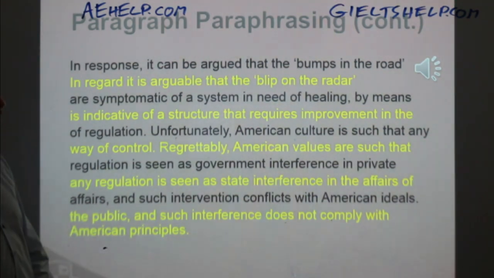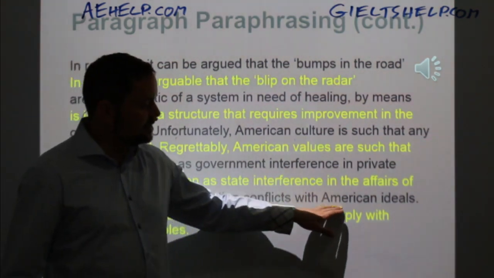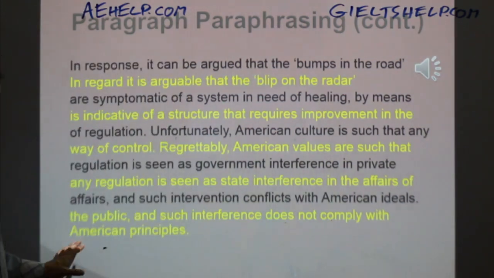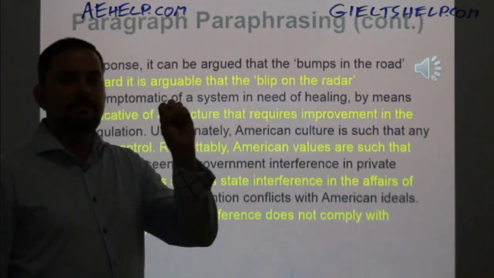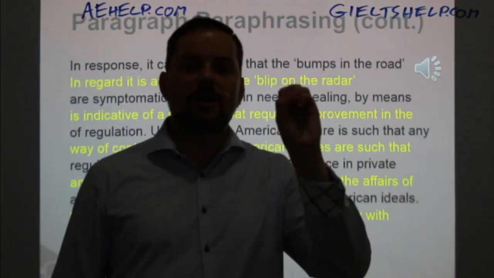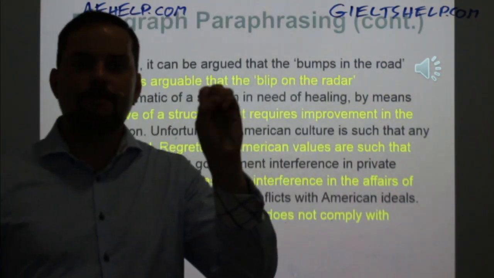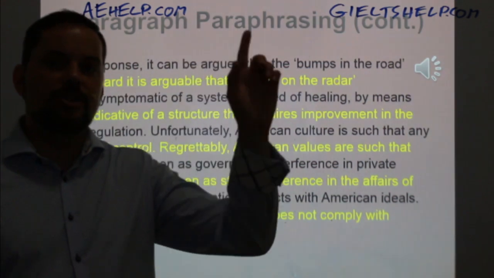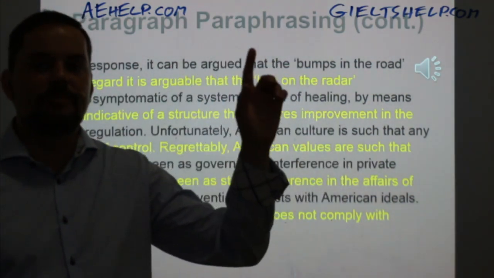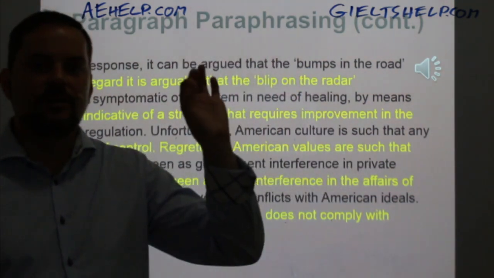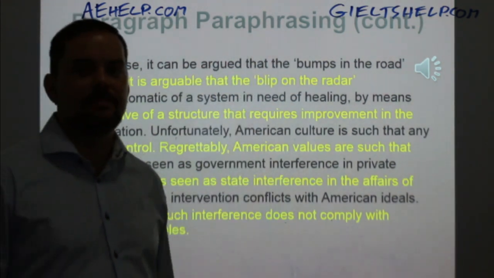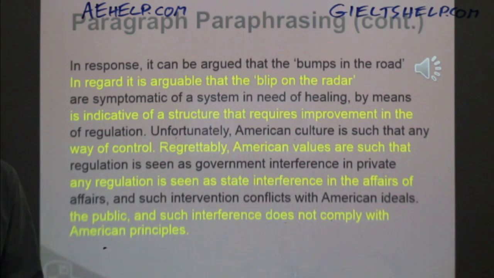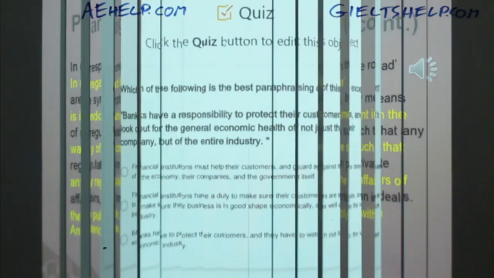Okay? So just simple examples here. American ideals is the same as saying American principles. Okay? A blip is a sudden spark, okay? Like a bloop, bloop, bloop, bloop. So you know when a radar is showing where the boats are or where the airplanes are, and then you see a little flashing green dot or yellow dot, that's a blip, okay? All right, so that's one more example of paraphrasing there.